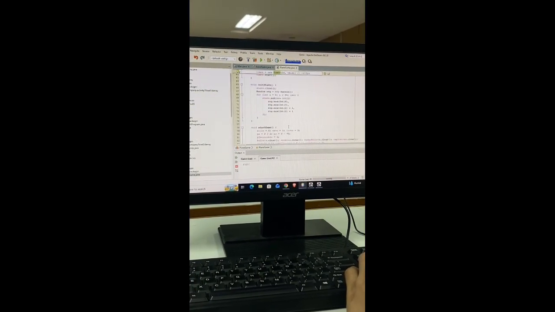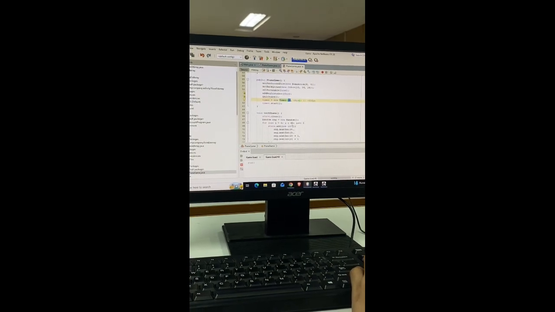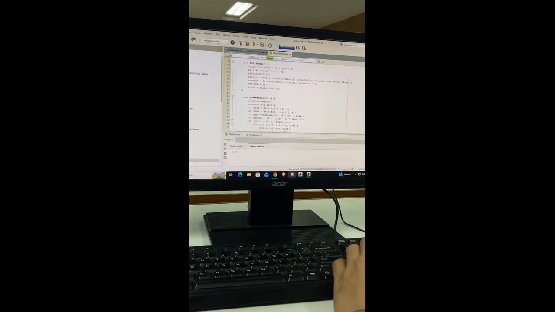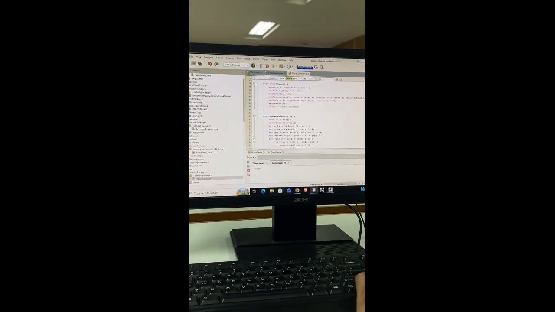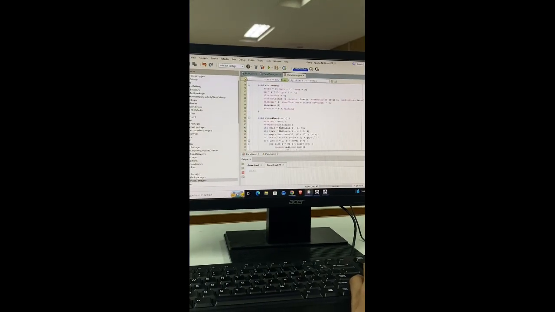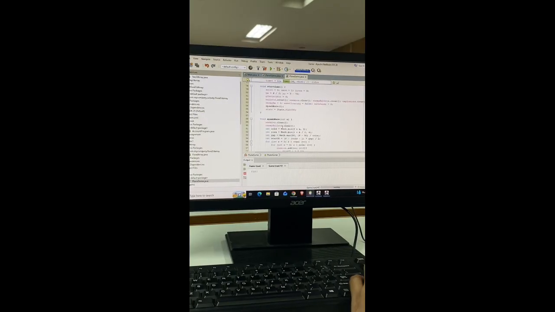Then void spawn wave. Each wave adds more columns and rows of enemies. Higher waves also give enemies more HP. Enemy positions are calculated so they spread evenly across the screen.